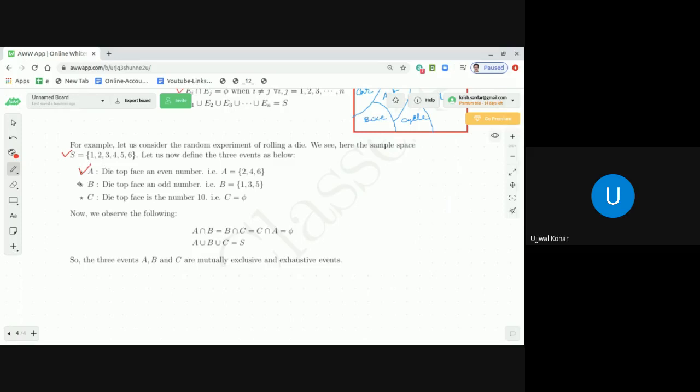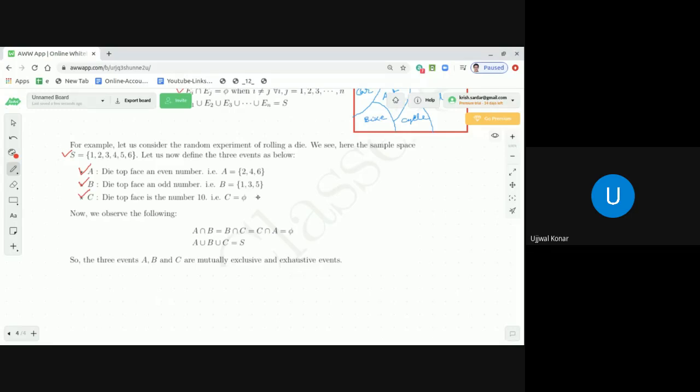Event B is that the die top face is an odd number. That will be 1, 3, 5. And event C is that the die top face is the number 10. Then what will it be? It will be empty, because there is no such face called 10 when you have a die marked from 1 to 6.